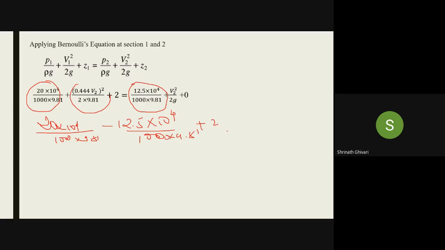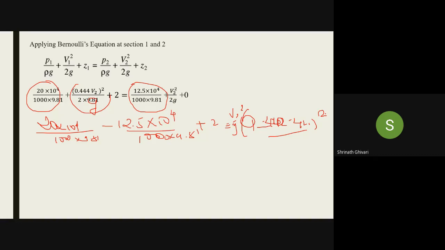Okay, this is one side. Next side, you don't change this. You keep it as 2G and take it over here. So it will be V2 square by 2G minus 0.444 V2 square by 2G. V2 square by 2G will be common, so it will be V2 square by 2G into 1 minus 0.444. And you can square it. Like this you can do.